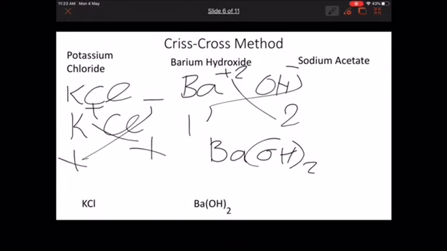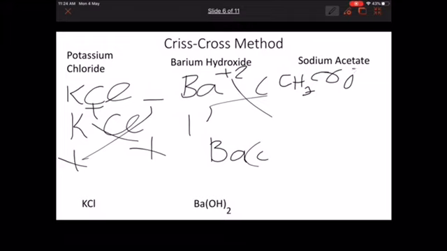And then sodium acetate. Now for acetate, we have to remember a few things. I'll just erase this part. Acetate is CH3COO minus and Na plus. Chloride and hydroxide are negative, so they came at the end.